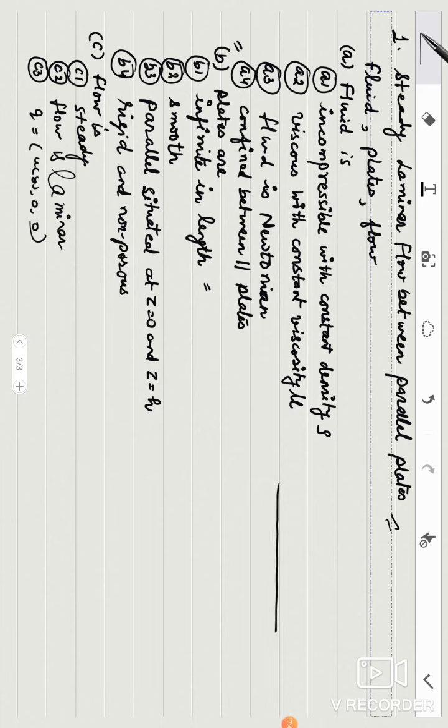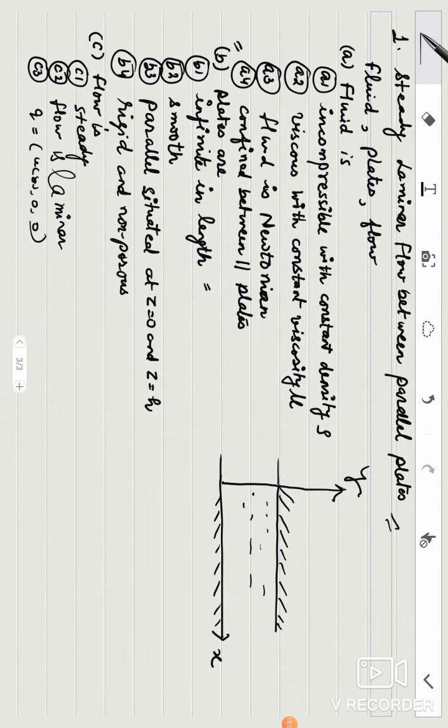This physical model may be expressed in terms of this figure. This is your x-axis, this is y-axis, this is one plate, this is another plate, and we will take different situations when your plate is moving or your plate is at rest. This is the fluid flowing between these parallel plates.